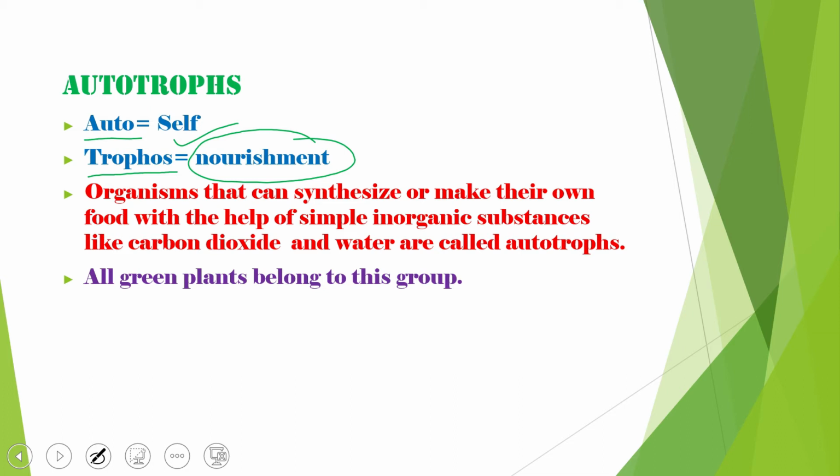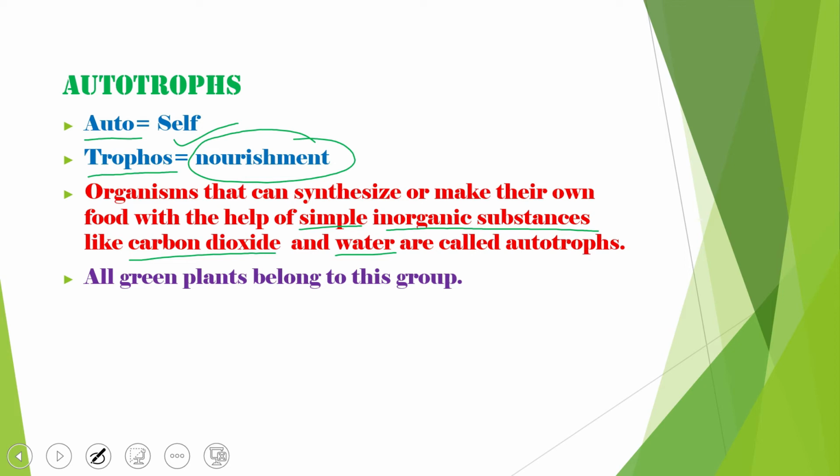The first one, autotrophic, is simple because we have studied this from our junior grades. From grade 1 onwards we are aware of the autotrophic mode of nutrition. So auto means self and trophos means nourishment, meaning the organisms are able to prepare their food themselves. They can collect simple inorganic substances like carbon dioxide, water, and also sunlight. All these things come together, and they can prepare their own food.